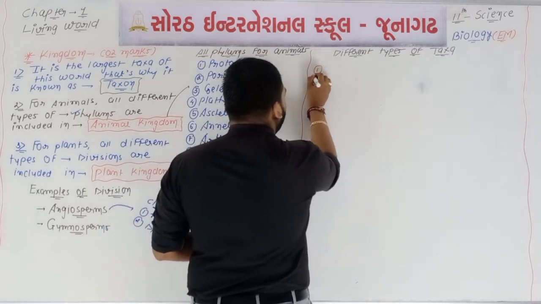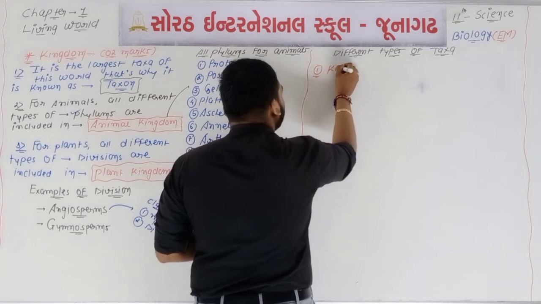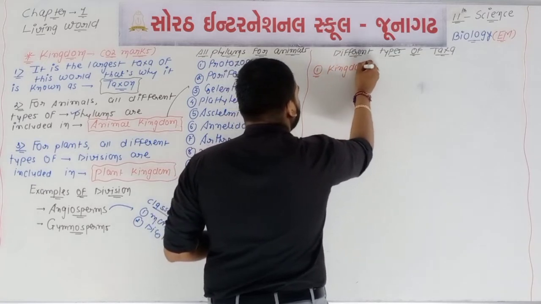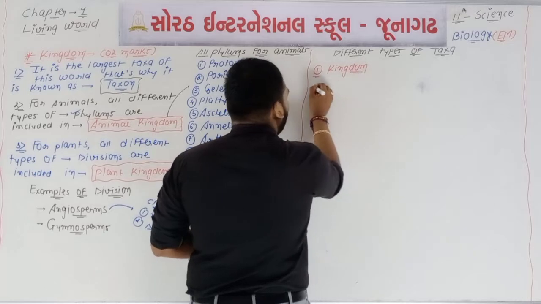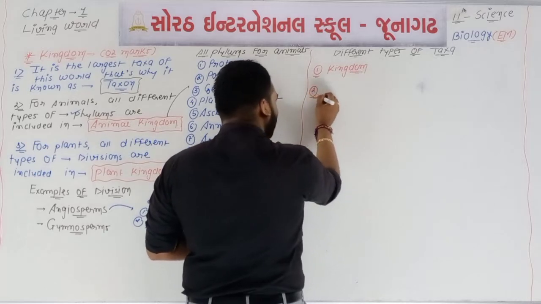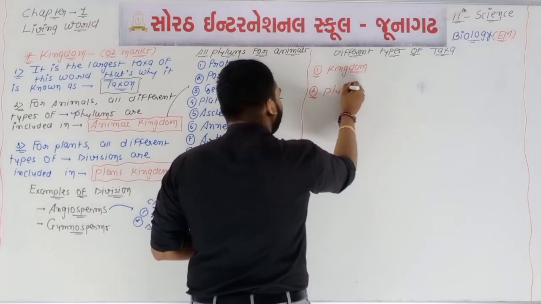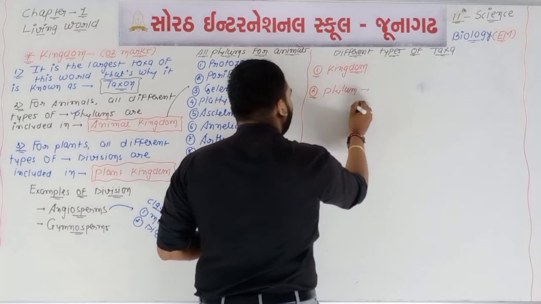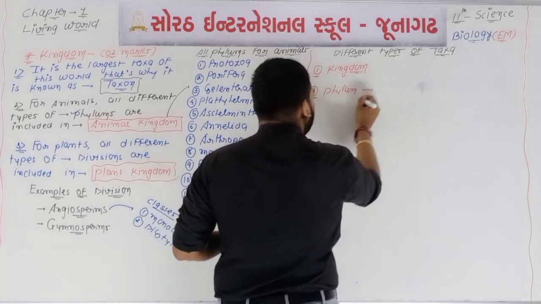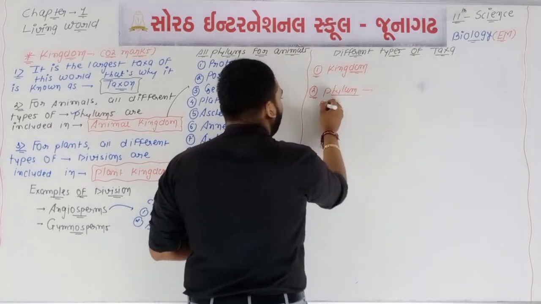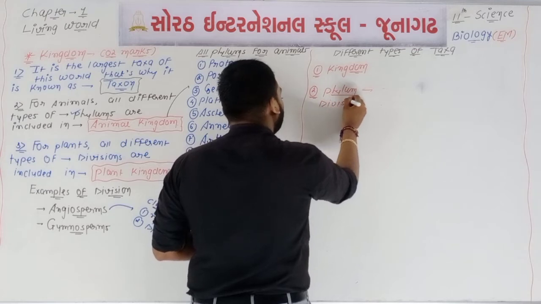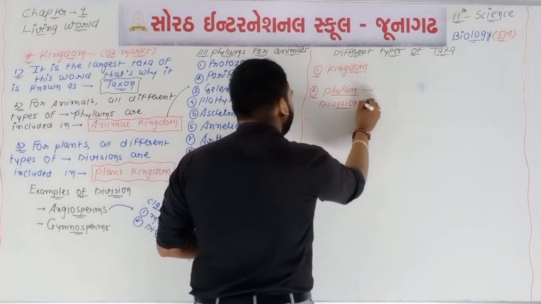The first taxon I am writing here is kingdom. The second taxon is phylum. You know that phylum is used for animals only. For plants, division is used.